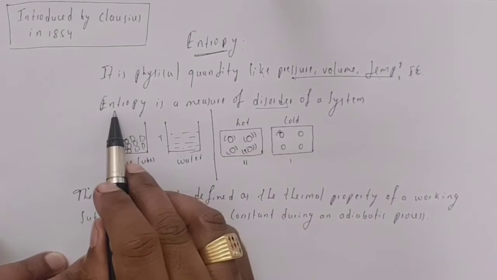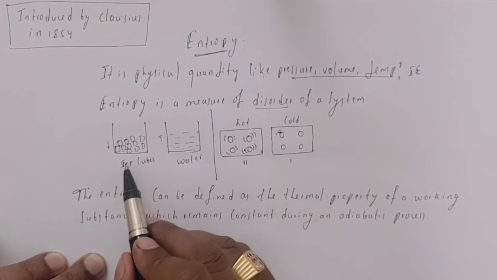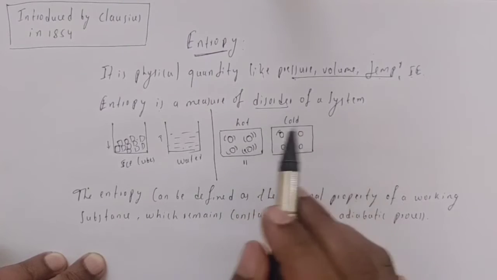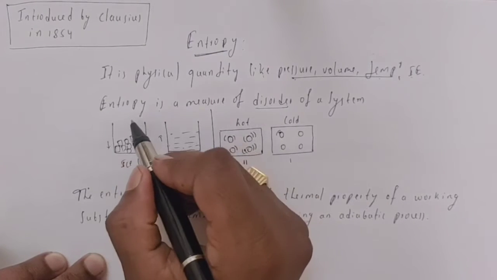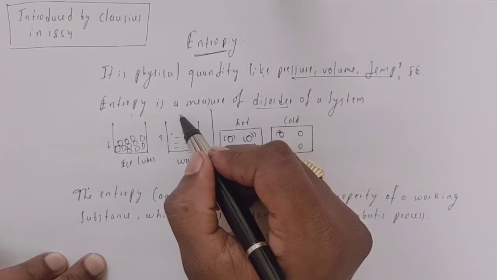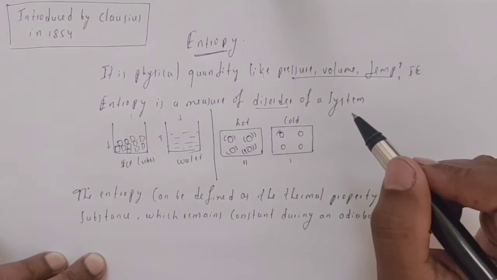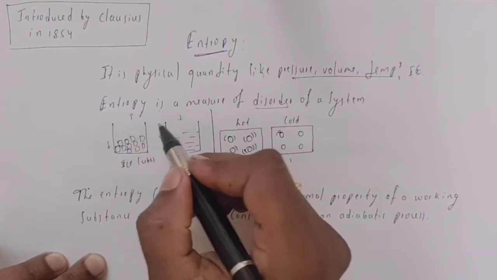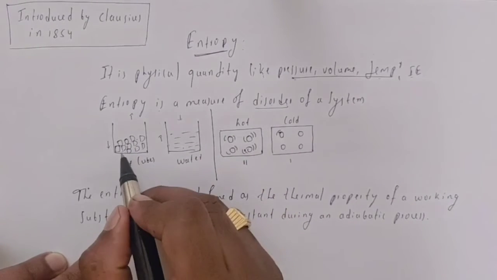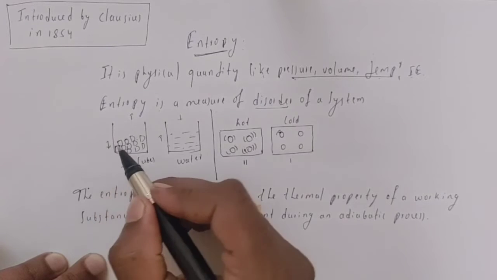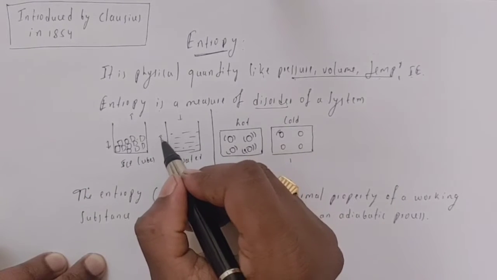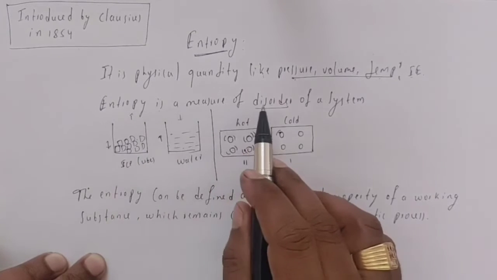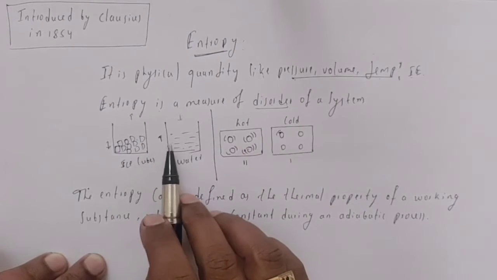By looking at this definition, crushed ice is more disordered, so we can say it has higher entropy and water has lesser entropy. But this is wrong, because ice has lower entropy and water has the higher entropy. So this definition is not suitable to define entropy.